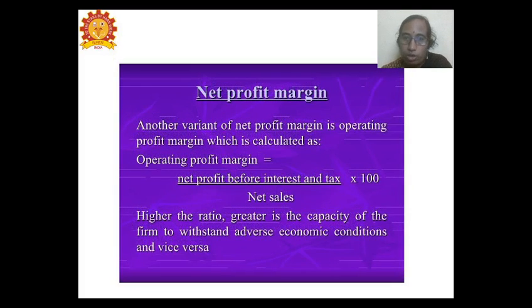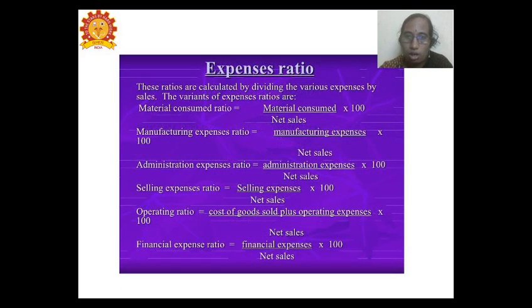The operating profit margin is the net profit before interest and tax divided by net sales into 100.